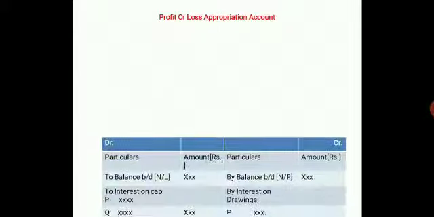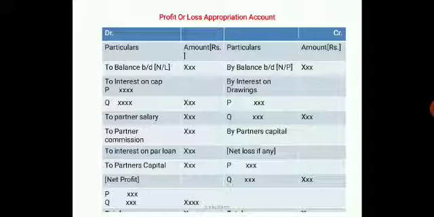Now come to the format of the profit and loss appropriation account. Right at the top, profit and loss appropriation account for the year ended. Write DR, CR, get the page folded, particulars amount. Come to the debit side, to balance brought down, that is a net loss as per the profit and loss account.